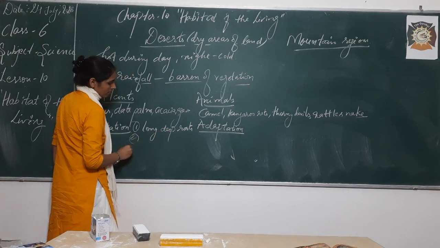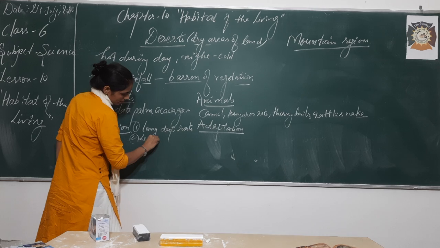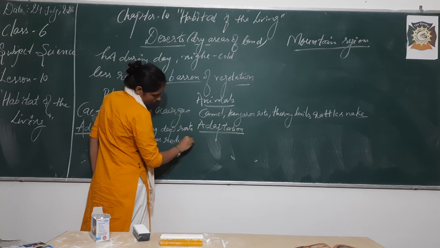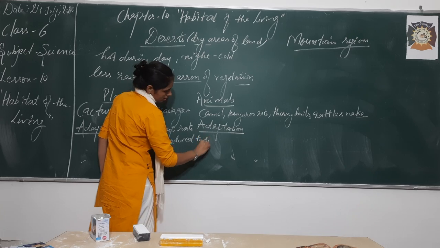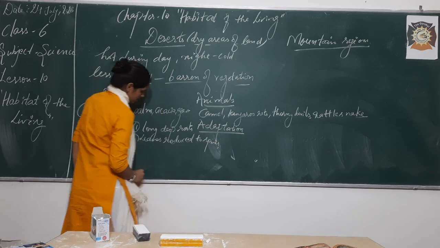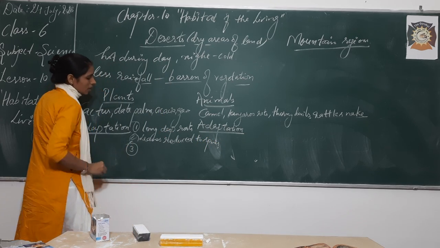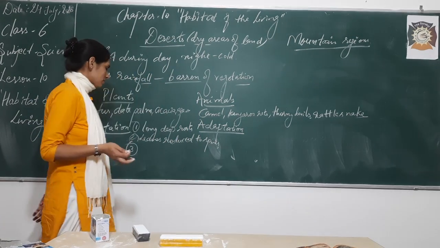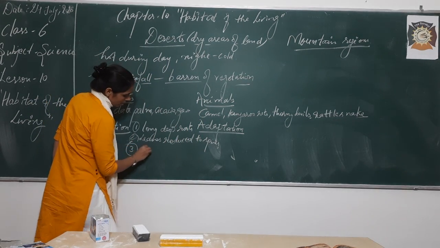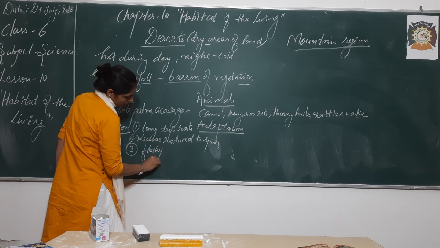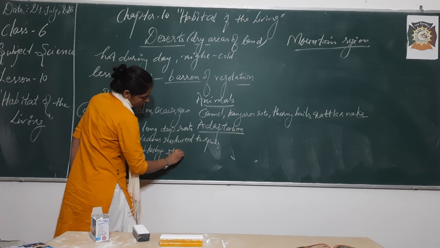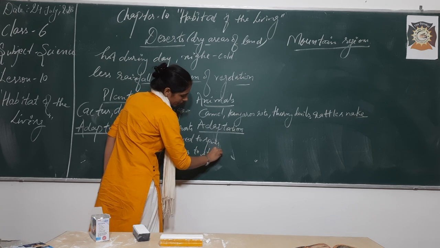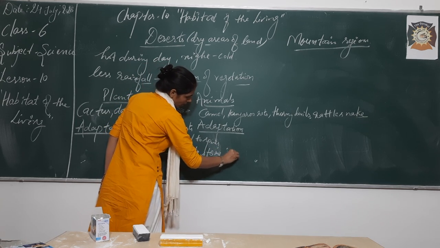Second, they have leaves reduced to spines. Third, stems. What kind of stems will they have? They will have fleshy stems to store food, right? To store food.